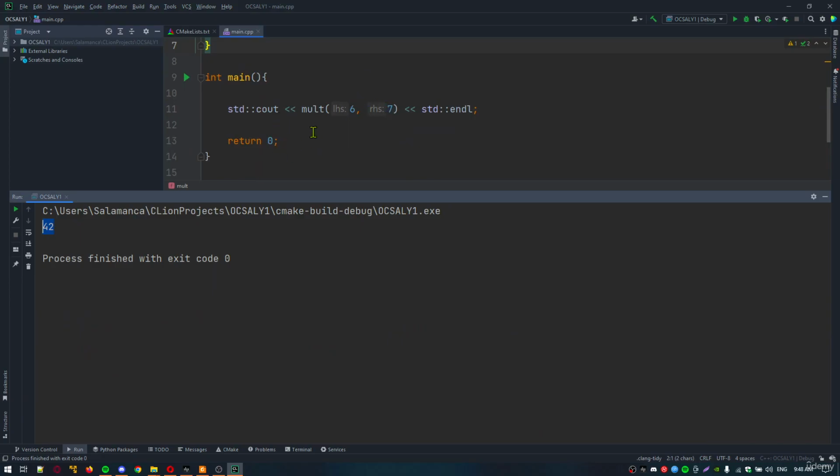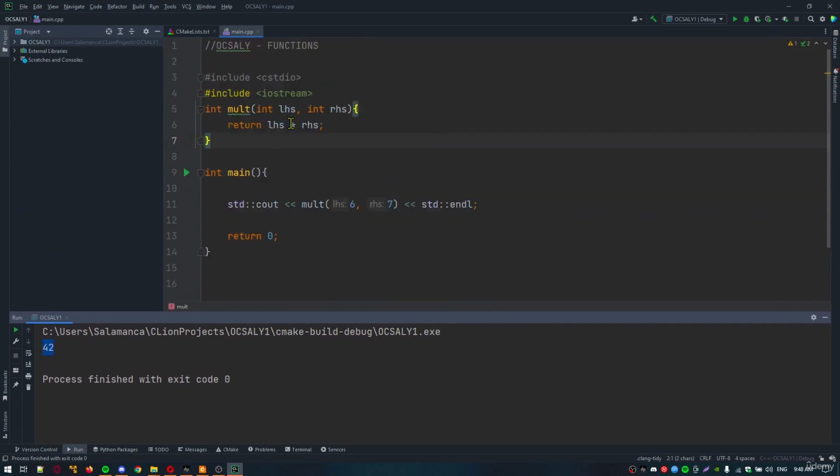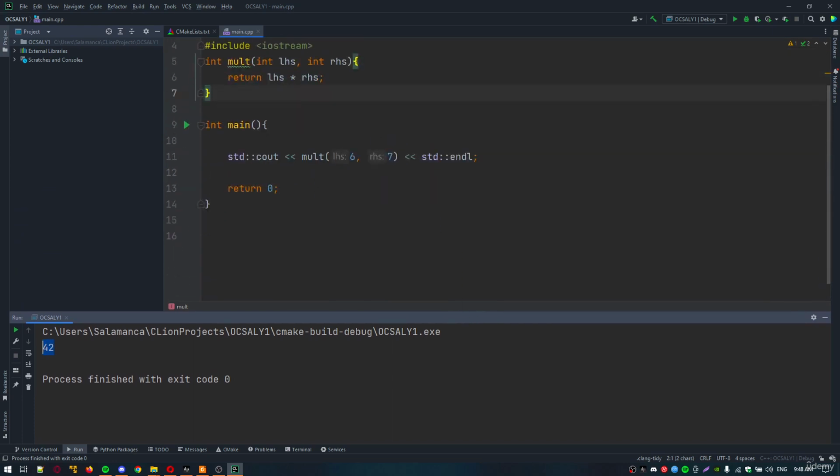The prototype doesn't need the parameter names. This is because the compiler only needs to know the types of the parameters, not their names. However, since parameter names should be self-documenting, it's usually a good idea to give the parameter names so that you can see the purpose of the function. In this example, the function is defined in the same source file, so there is internal linkage in this code.